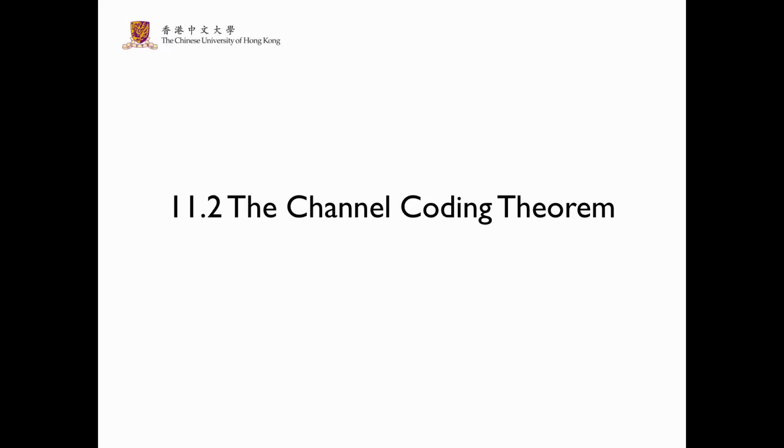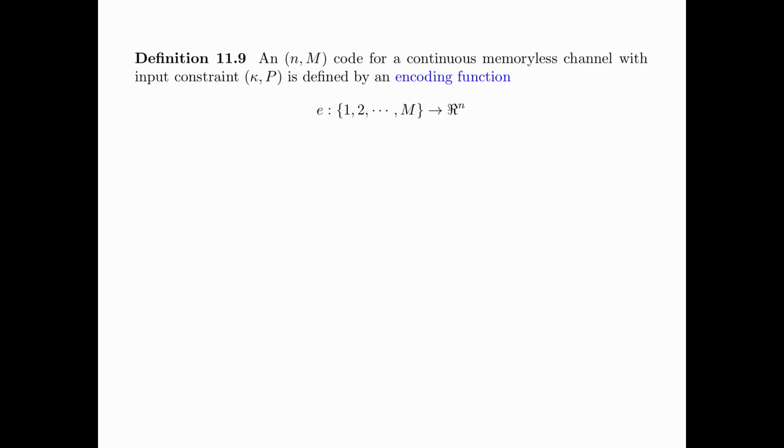In this section, we state the channel coding theorem for the continuous memoryless channel. An (n, M) code for a continuous memoryless channel with input constraint (κ, P) is defined by an encoding function e from the set consisting of 1 up to M to R to the power n, and a decoding function g from R to the power n to the set consisting of 1 up to M.